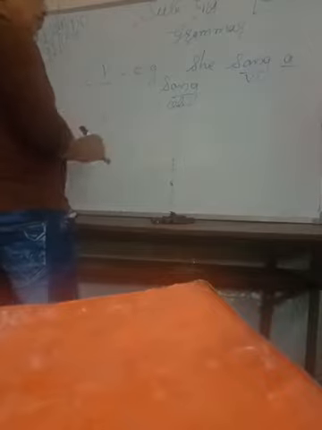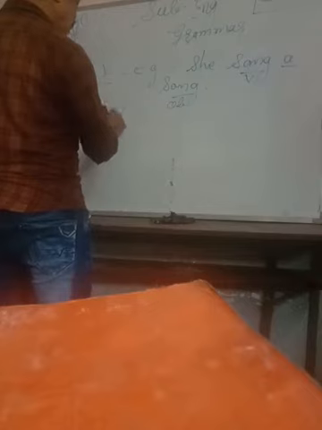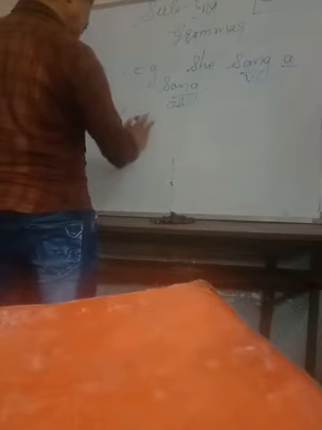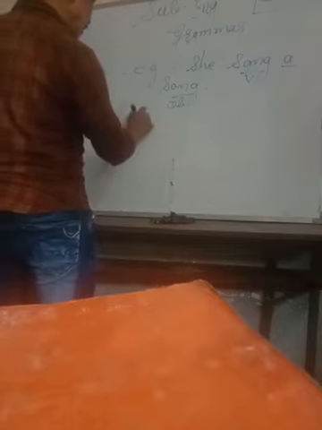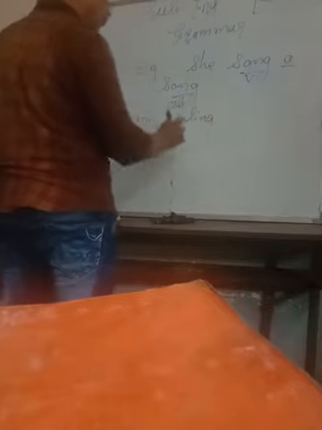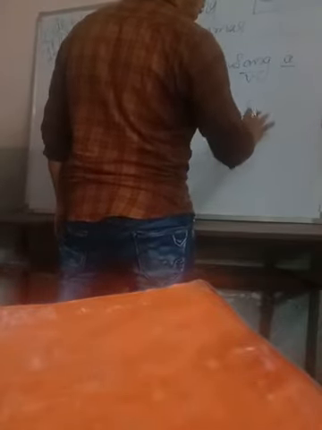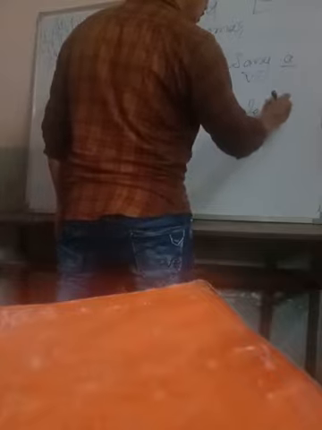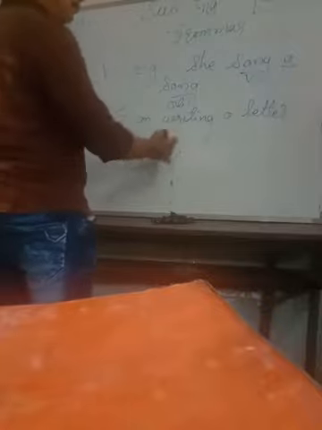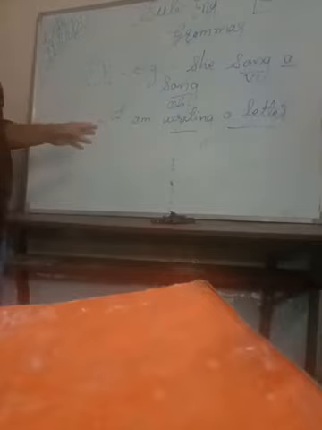Other 2-3 more examples we are going to take now. I am writing a letter. Look here, I am writing a letter. Here also the same thing. Writing is a verb and a letter is an object. So writing is also a transitive verb because it comes with an object.